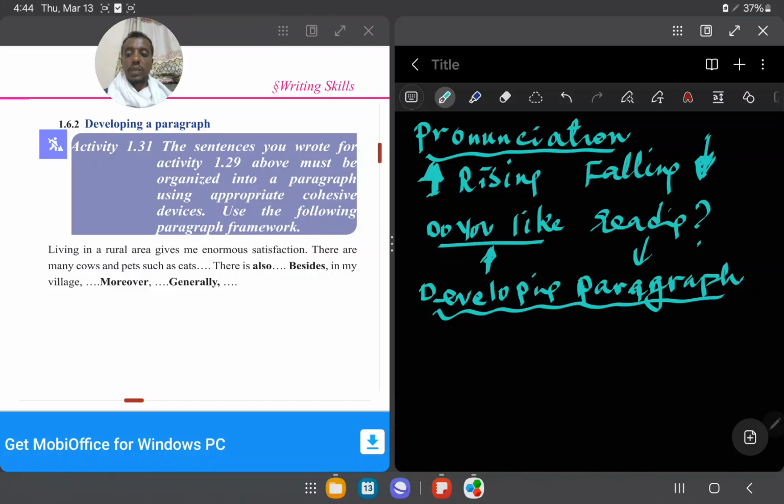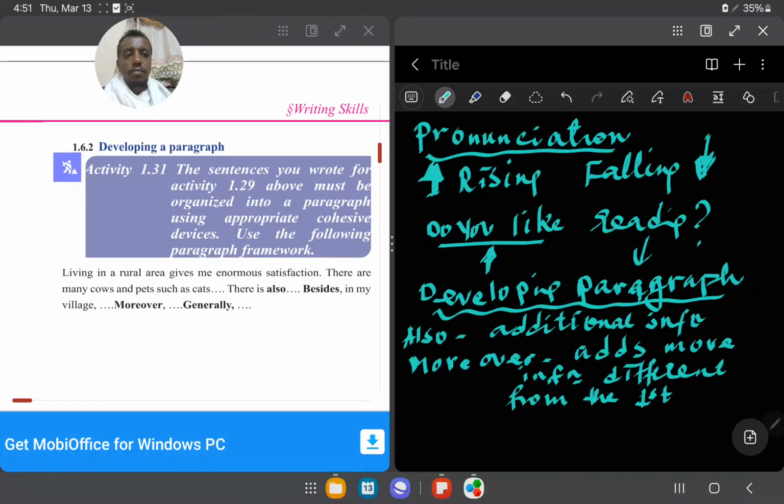Let's say: living in rural areas gives me enormous satisfaction. There are many cows, pets such as cats. There is also, besides in my village, moreover, generally. Let me show you the example here. So to write a paragraph, you can use this kind of connectors.